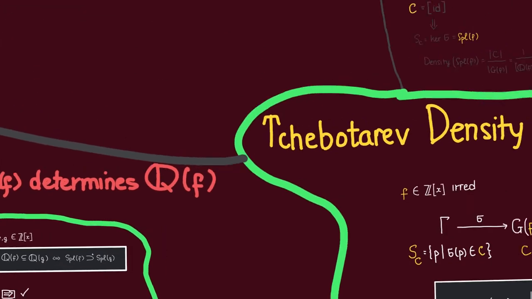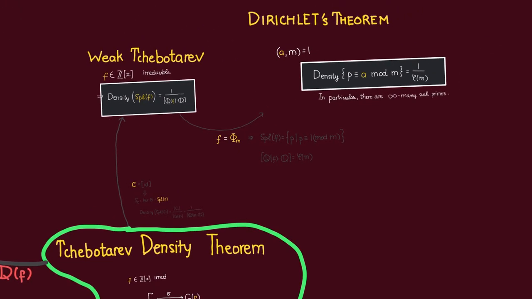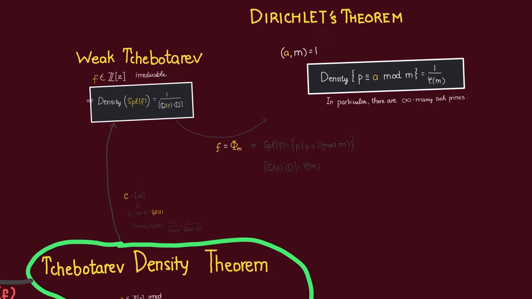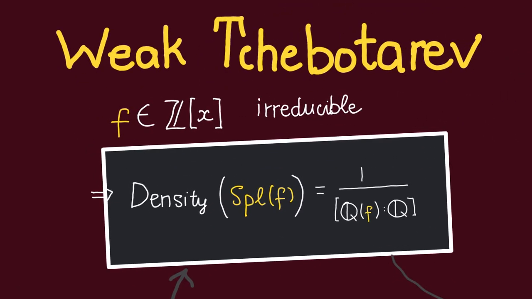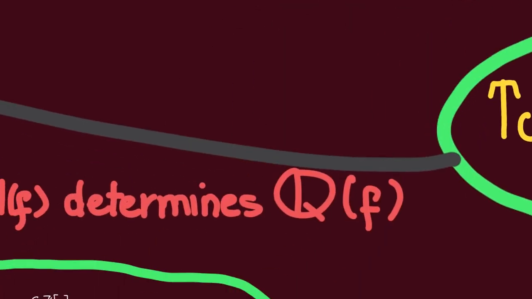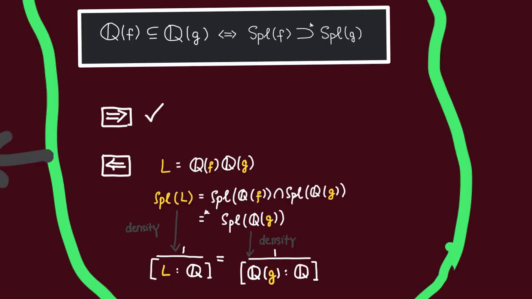Underlying this proof is another theme of class field theory, namely the density theorems. We can define a notion of density of primes, and then we'll see that split f is completely determined by the degree of the splitting field of f over Q. This will then show us that split f must uniquely determine Q of f in the following way.